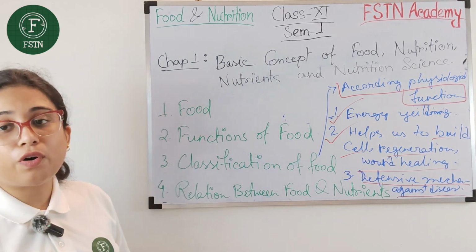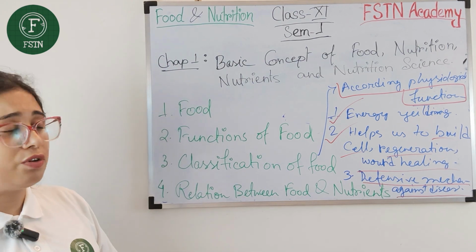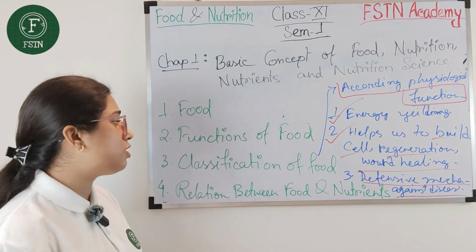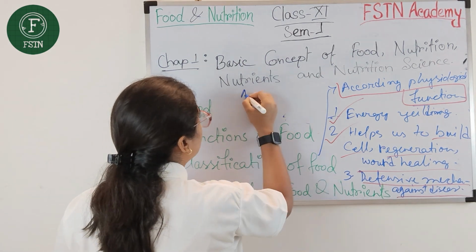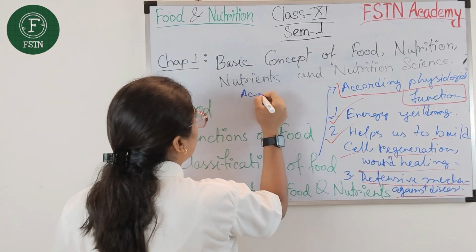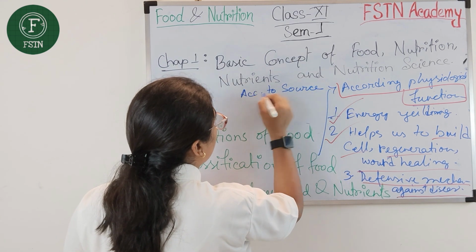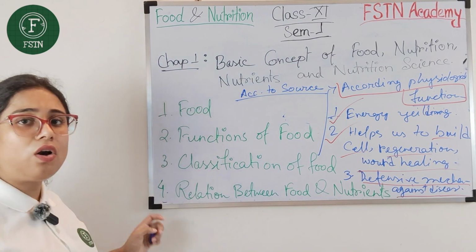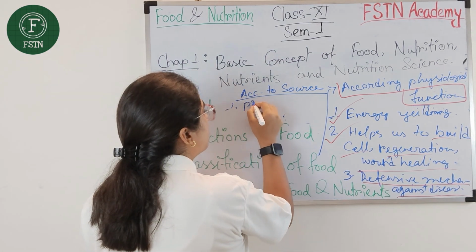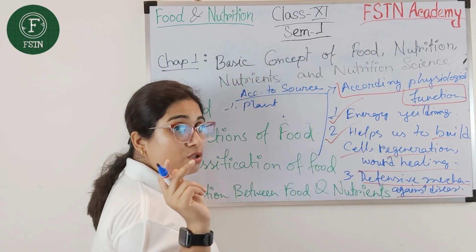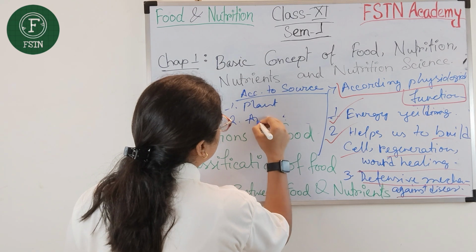And I will go for the next classification of food. That is very easy to know, that we can classify the food according to the source. So next I will go for the food item classification according to the source. We all know there are two sources of our food items. One is plant source, this is the main source of any food item, and the second is animal source.